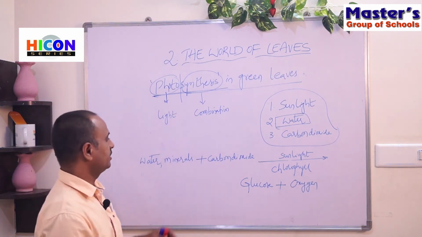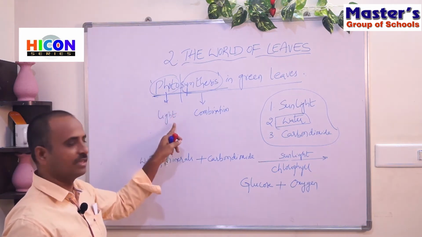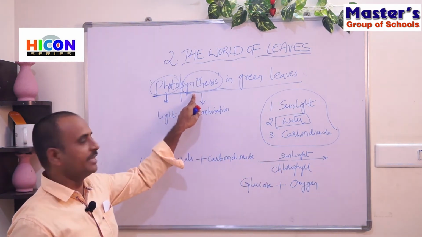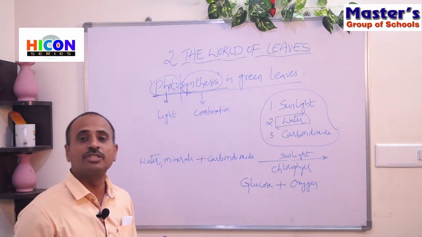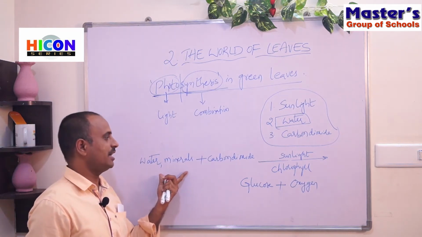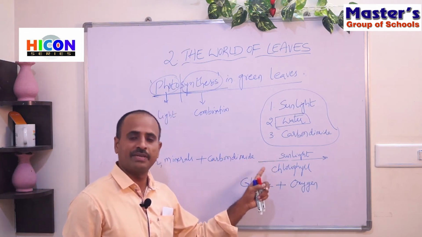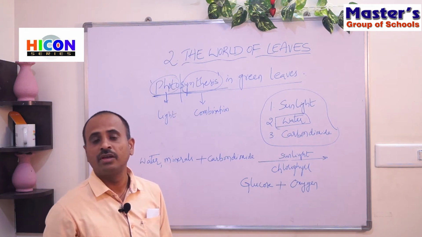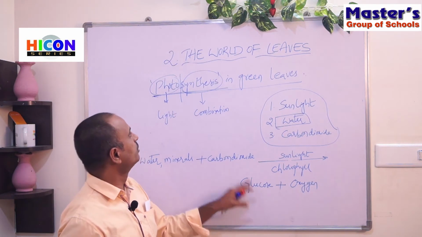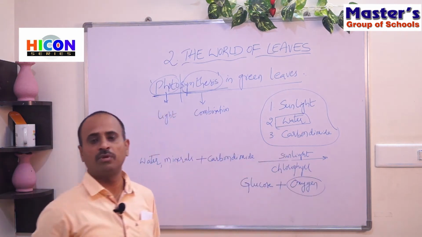From this equation, we can clearly understand what photosynthesis is. Here photo means light, that is sunlight energy, and synthesis means combination. Combination means mixing. So the plant mixes water, minerals and carbon dioxide in the presence of sunlight and the chlorophyll present in it and prepares the food, which is one type of sugar, glucose, and during photosynthesis the oxygen is given out into the atmosphere.